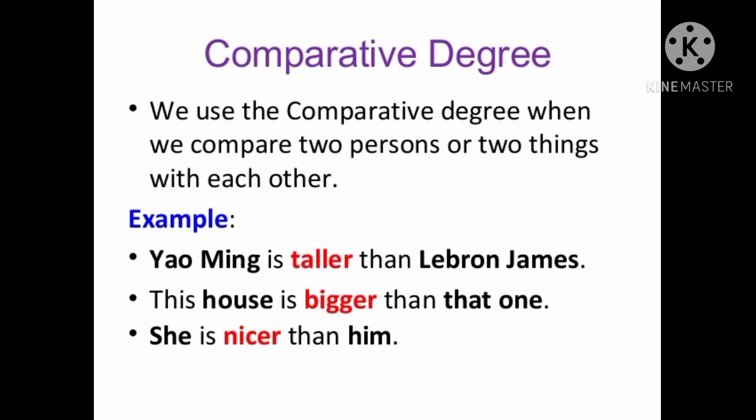The second example is this house is bigger than that one. Here, it also compares the difference between two houses. The third example is she is nicer than him. It also compares the difference between two persons. So we use the comparative degree when we compare two persons or two things with each other.